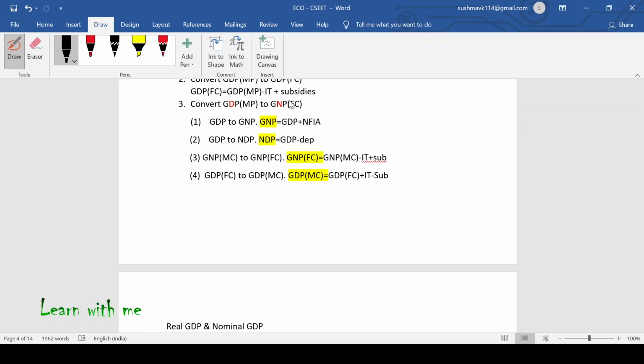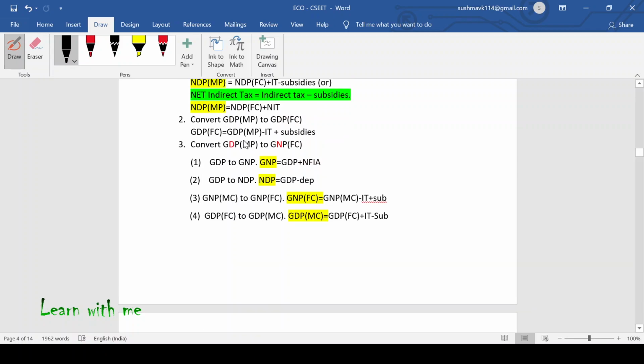Here D and N are different. So you have to find some steps before moving to the next thing, because in the previous sum they had given both GDP, but in this case they have given one as GDP and one as GNP. Not a problem, we will find it. Firstly, we have to find GNP.